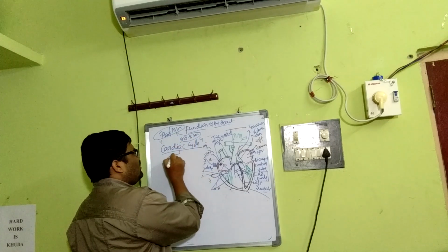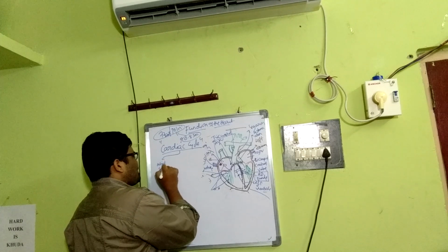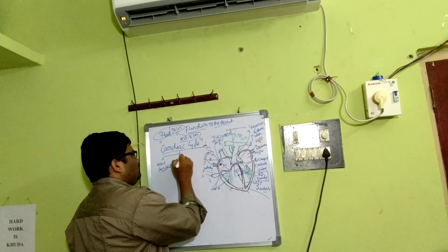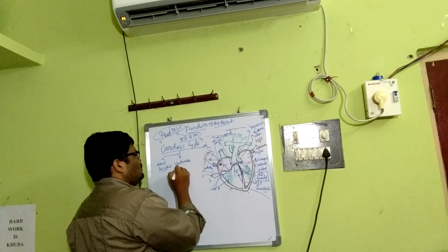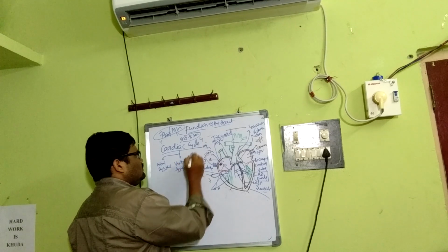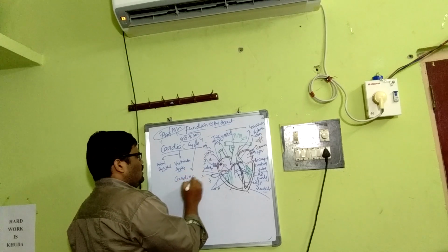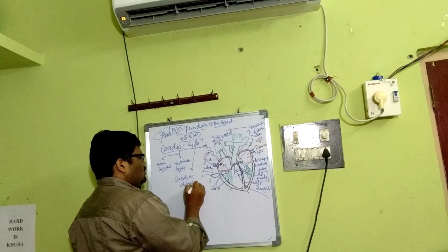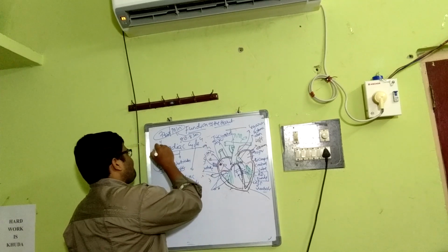And this cardiac cycle, I told already: atrial systole, ventricular systole, and cardiac diastole. Here systole means contraction.